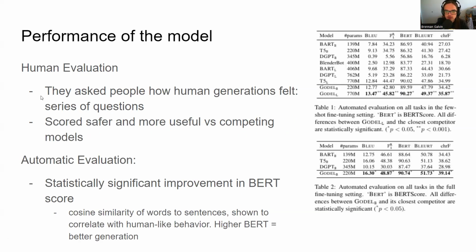So here's how it performed. They evaluated in 2 ways, human and automatic. Automatic was based on the BERT score, and we can see its BERT score on the right. BERT is basically just another AI that says how human a piece of text is. So this score means that Gödel was on average more human than the other models in this category. They also asked a bunch of humans how safe this felt, how human this piece of text felt, and it scored safer and more useful versus its competition.